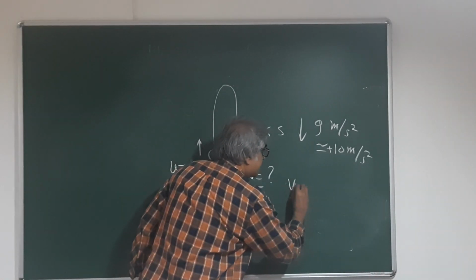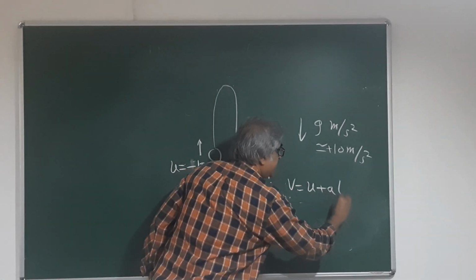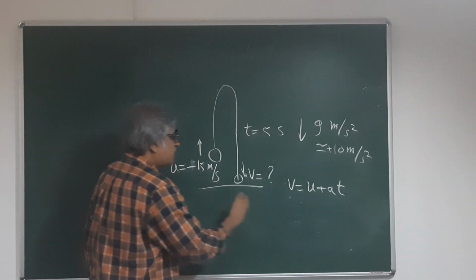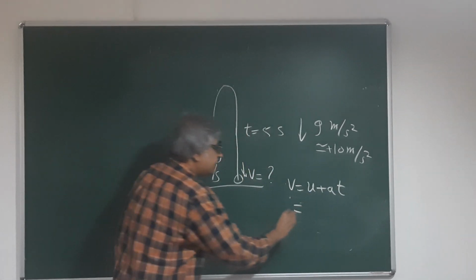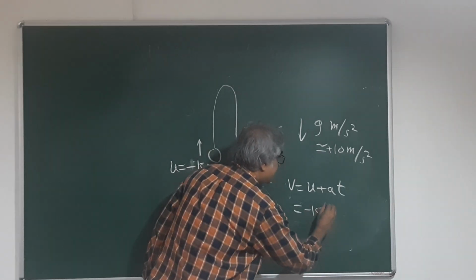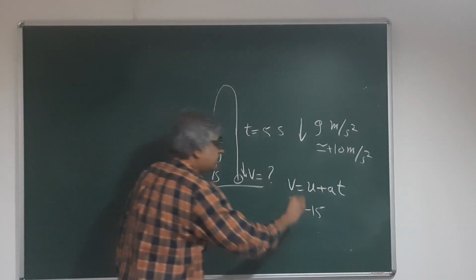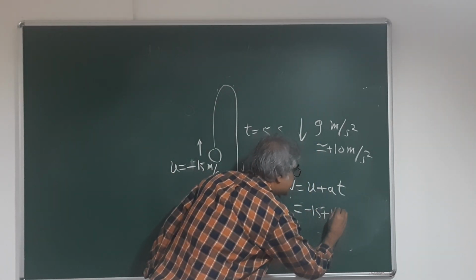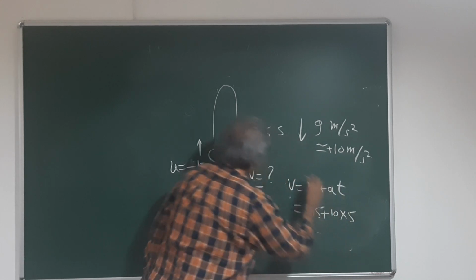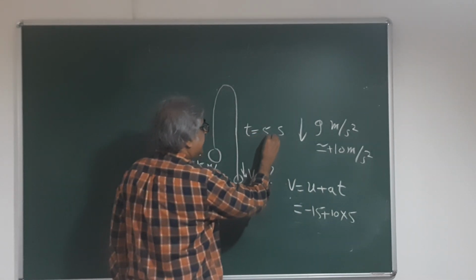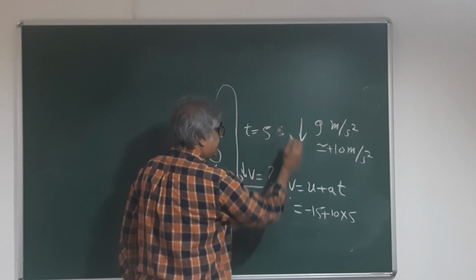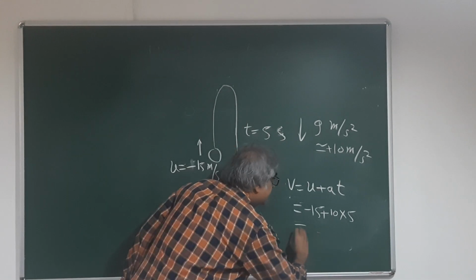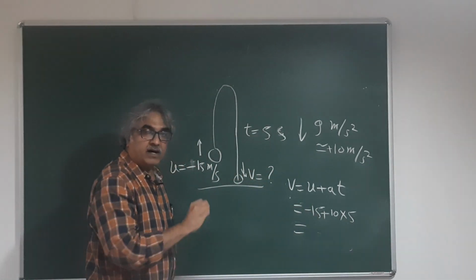So v is equal to u plus at. u is now minus 15, since upward is minus. a is downward, so positive, plus 10. Time is 5 seconds, right? So this will be 50 minus 15.